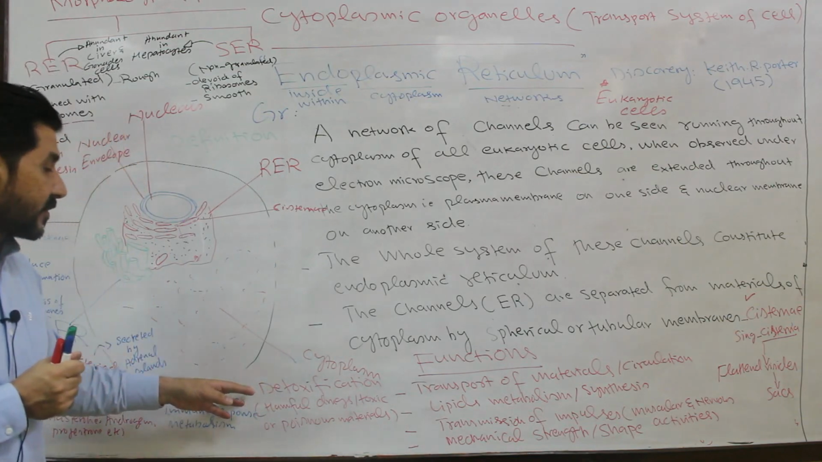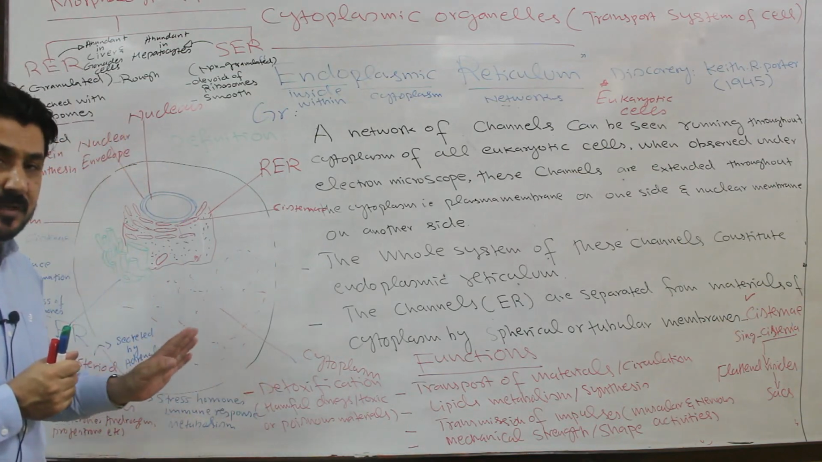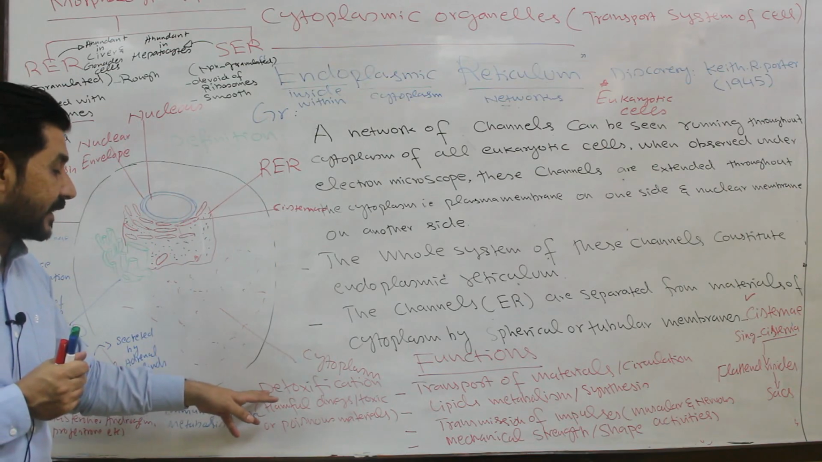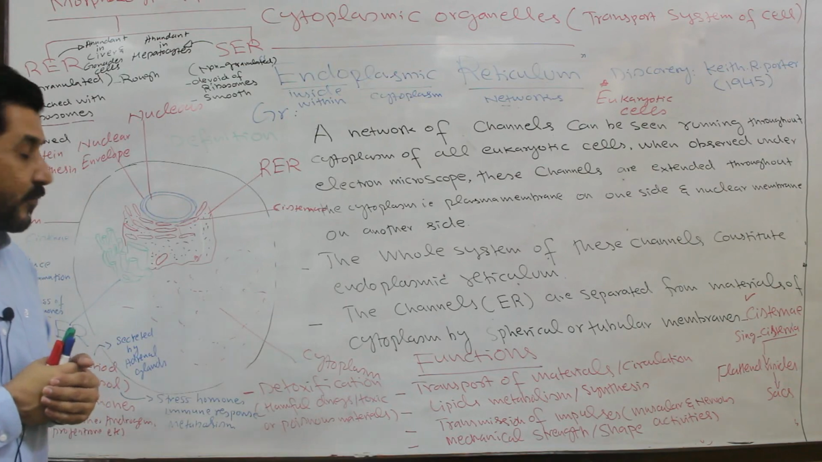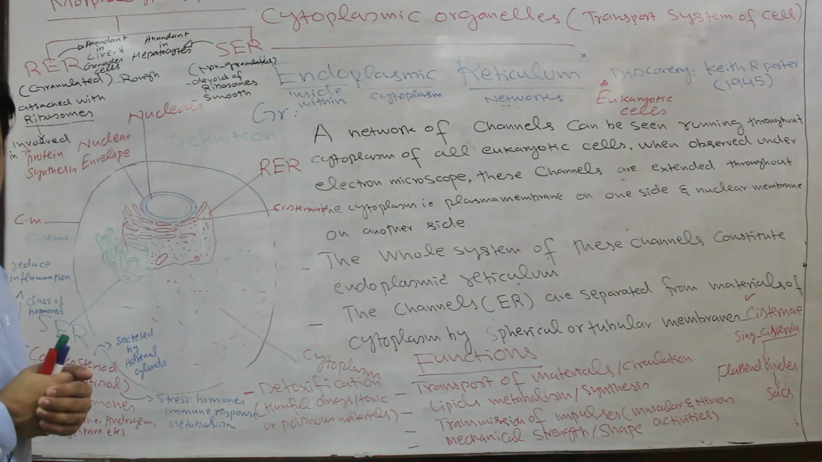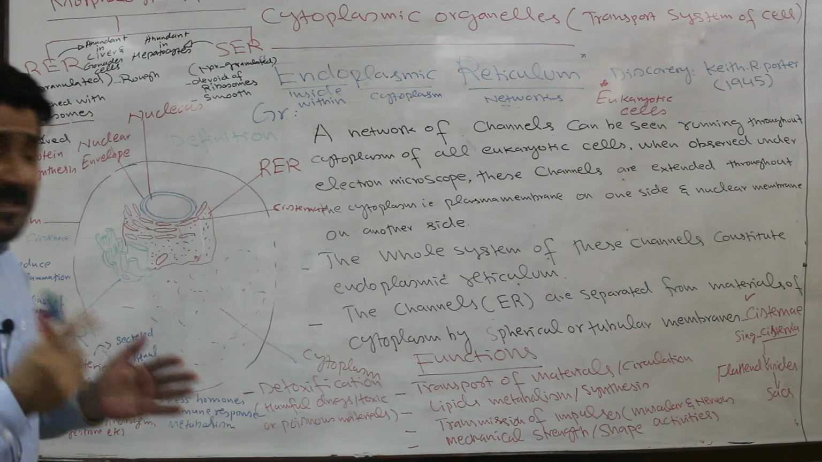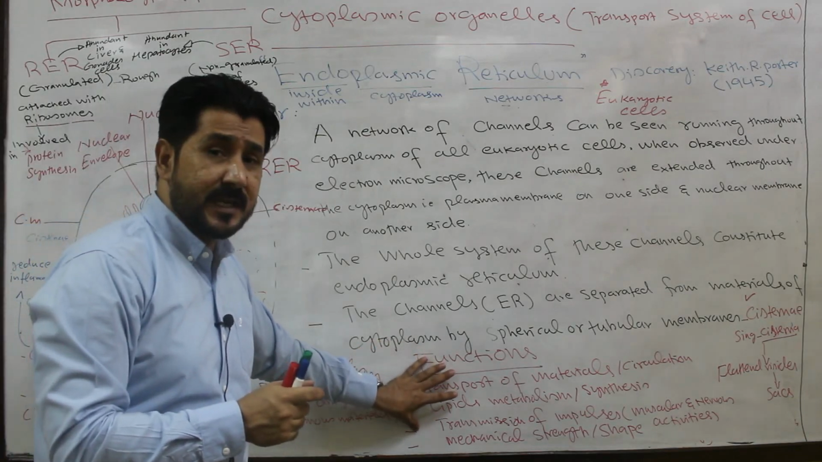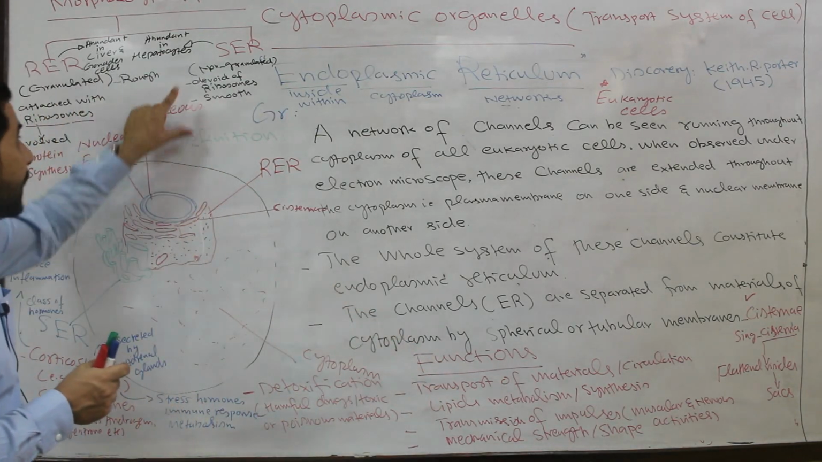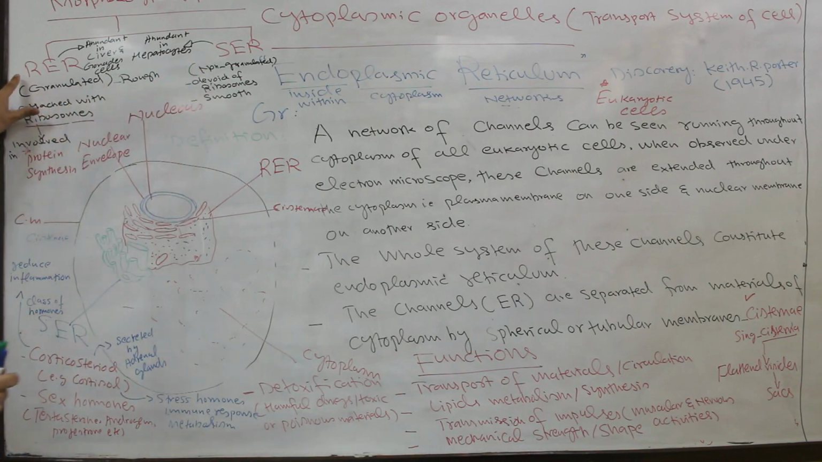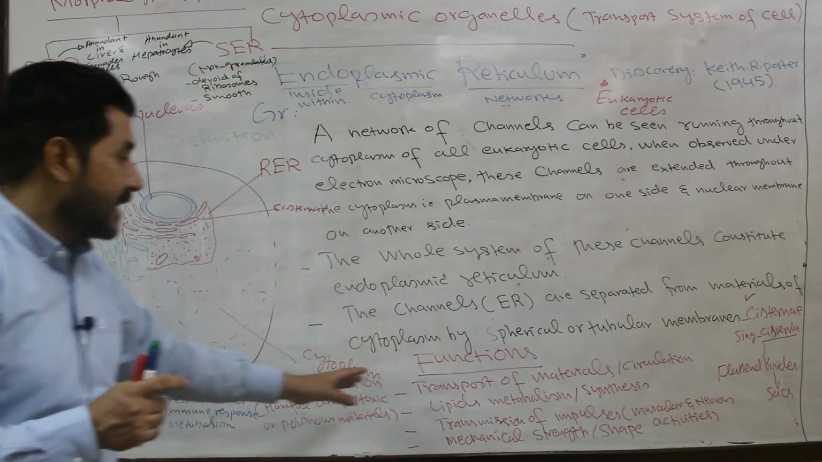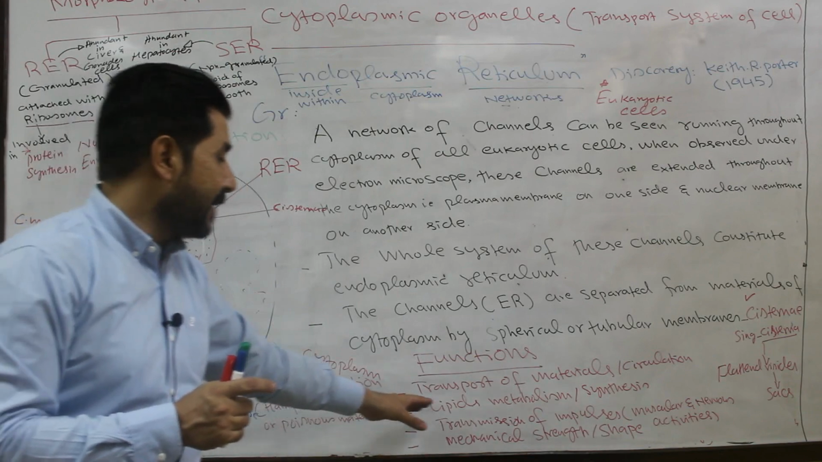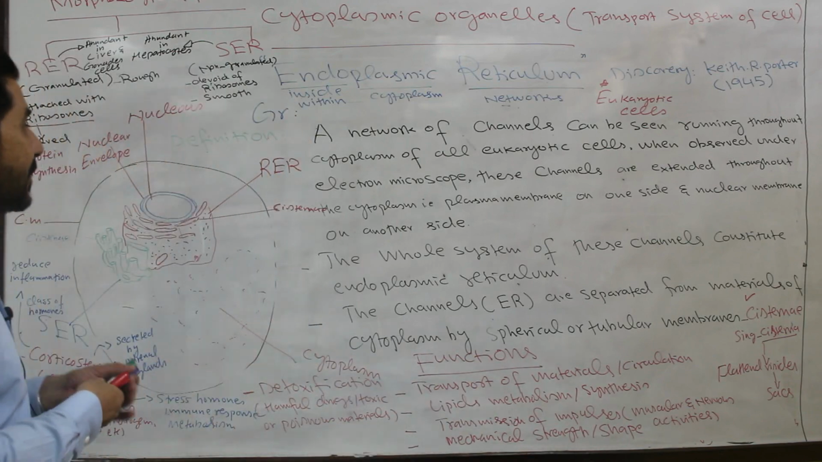One of the most important functions of the endoplasmic reticulum is that they are involved in the detoxification of harmful drugs or toxic or poisonous material. But if we see, the majority of functions we have discussed are related to the smooth endoplasmic reticulum, because rough endoplasmic reticulum is mainly involved in protein synthesis, while smooth endoplasmic reticulum is involved in the transportation of material and lipid metabolism. How does lipid metabolism occur?